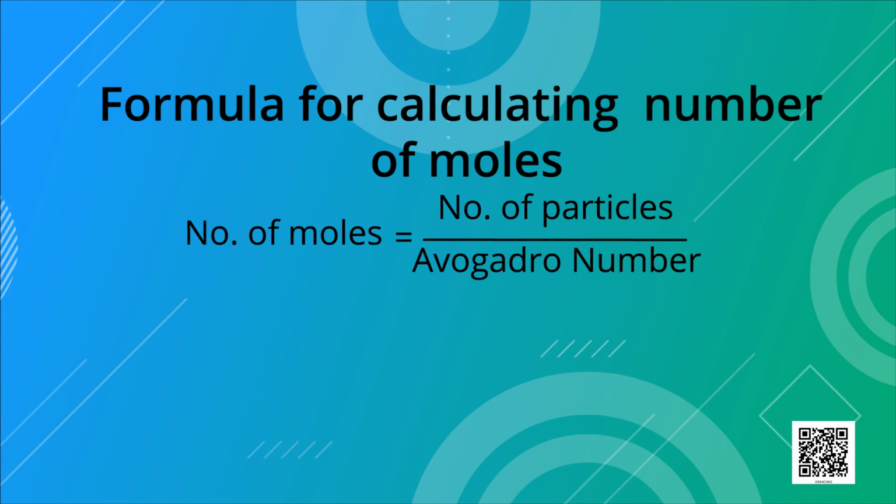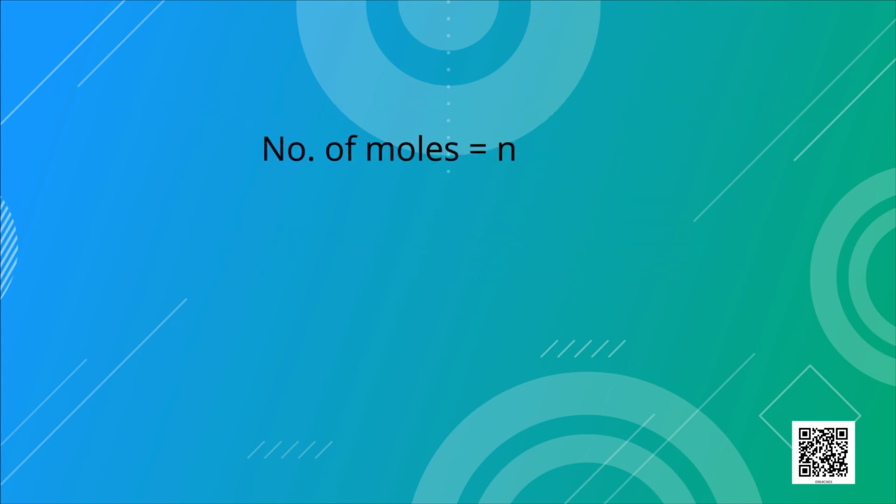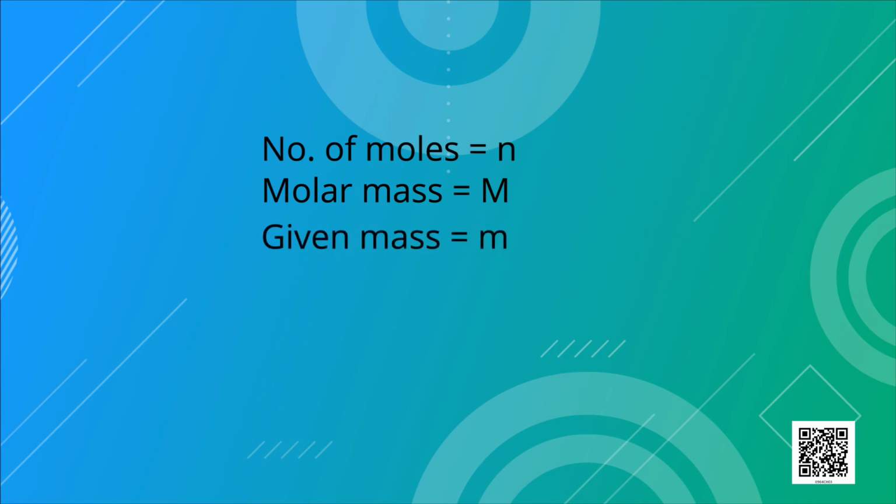Let us suppose number of moles be represented by small n. Molar mass is represented by a symbol capital M, and given mass, or mass to be calculated while doing the sum, be written as small m. Now, number of particles, whether atoms, molecules or ions, how to represent them?